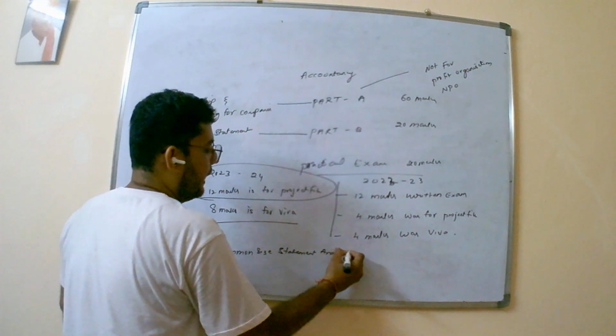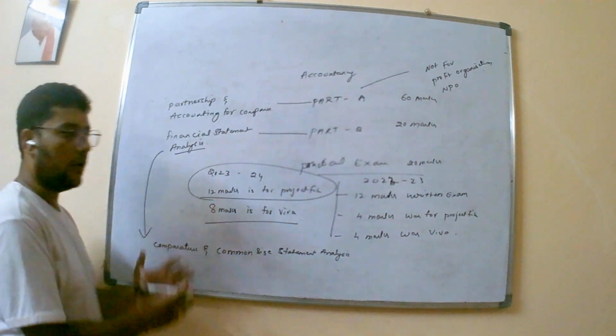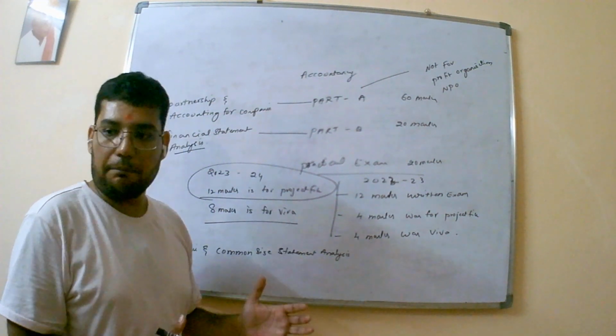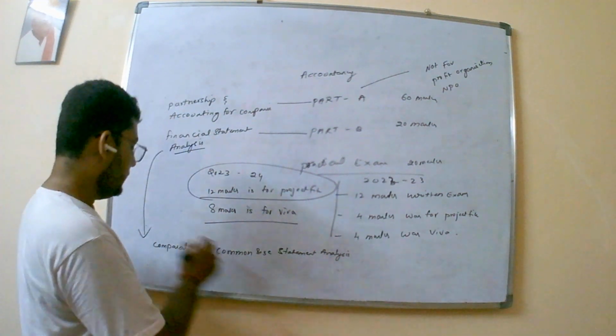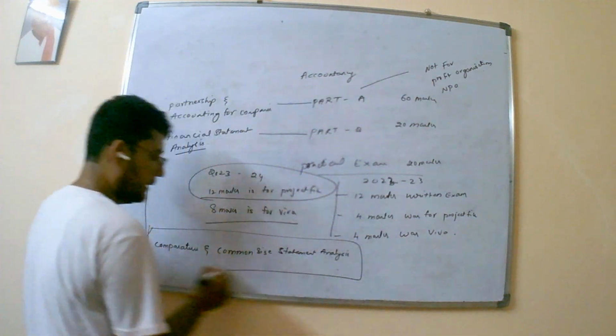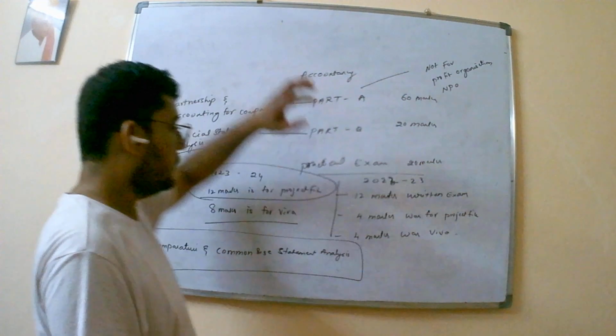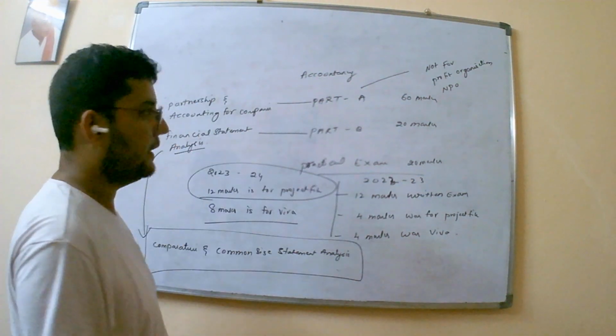It was not there in the 2022-23 board exam pattern, but this year comparative and common size statement analysis is added. These are the broad changes which we have seen.